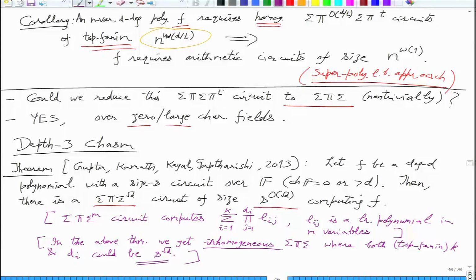This inhomogeneity has to be there because, well, your product gate is multiplying a lot more things than you needed, right? So if this model was homogeneous, then you will never be able to get back f. So it's actually the inhomogeneity is the beauty that can cancel things out. So it produces not only high degree monomials but also all these lower degree monomials, and then the higher ones cancel and the lower ones remain to give you the sum as f. So is the theorem clear? Okay.